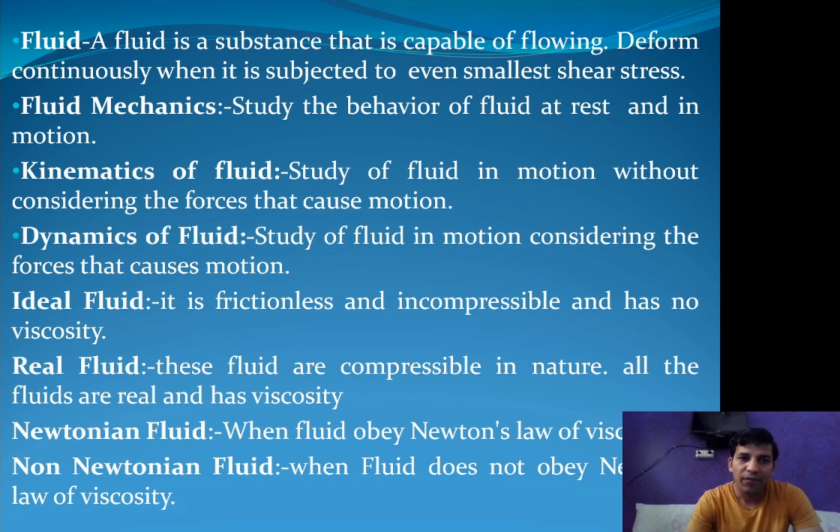Next is ideal fluid. So students, you know that fluids are of different types. The first one is ideal fluid. An ideal fluid is an imaginary fluid. It is frictionless and incompressible and has no viscosity. The next one is real fluid. Real fluids are compressible in nature and have viscosity. All the fluids in the universe are real and have viscosity.